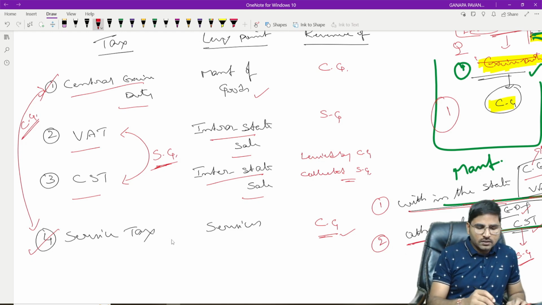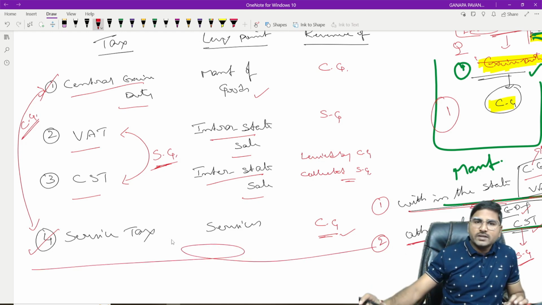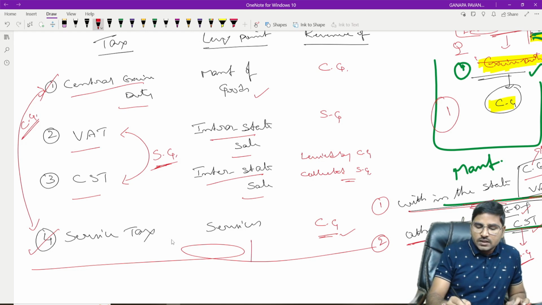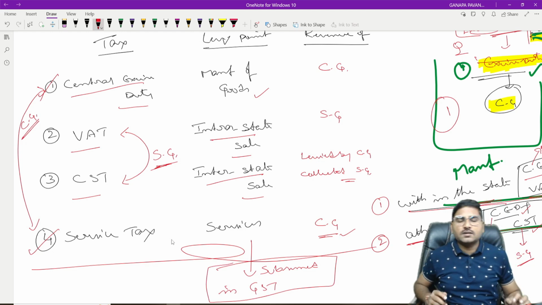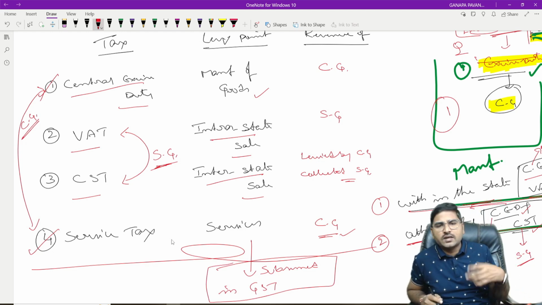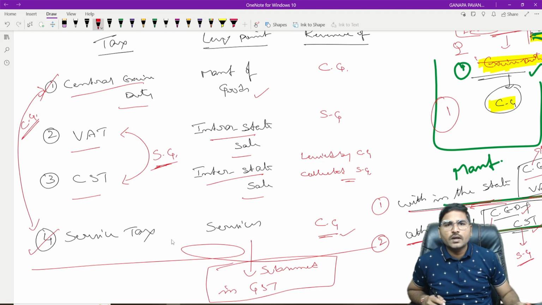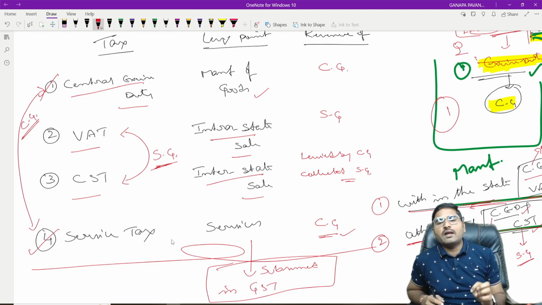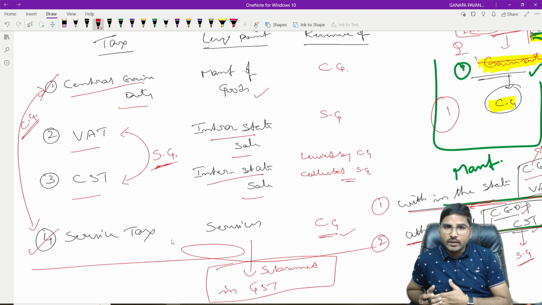Now what happens, sir? These four major indirect taxes have been subsumed in GST. These are the four taxes: central excise, VAT, CST, and service tax, no more. In all these places, collectively, we are levying only one tax, that is called GST. Are you getting my word?